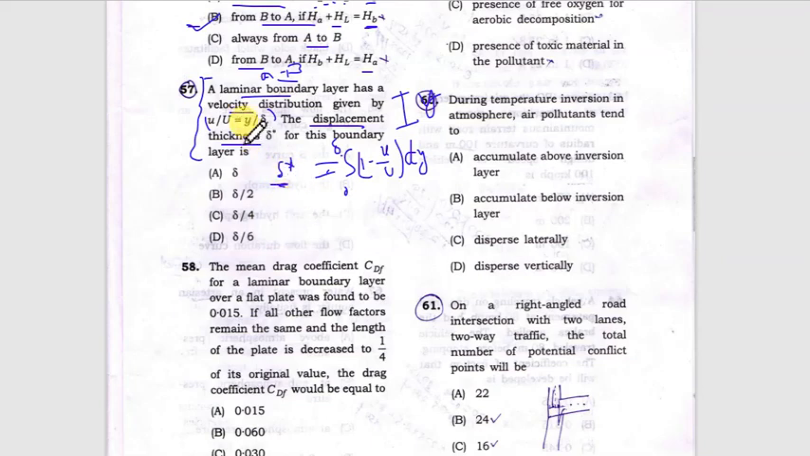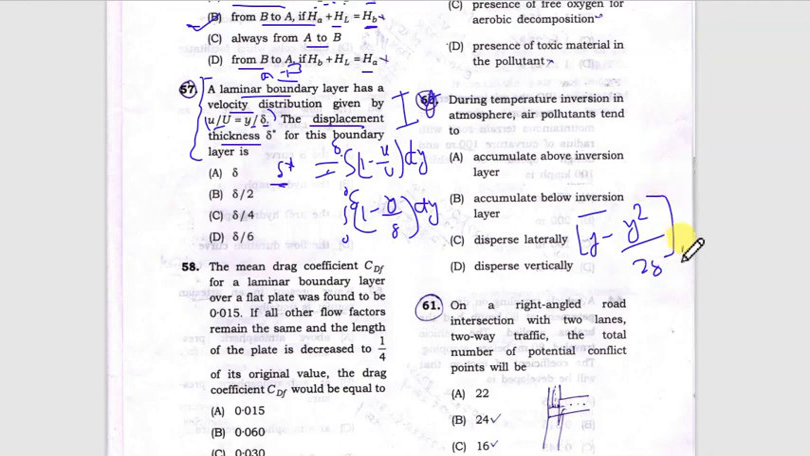In this case, u upon U is given as y upon del. So just insert it here, y upon del, integrate it, and then apply the limit 0 to del. What will happen once I integrate it? y minus y square by 2 del, with the limit 0 to del, and after inserting del in place of y, I get the answer del by 2. So del by 2 will be the displacement thickness.